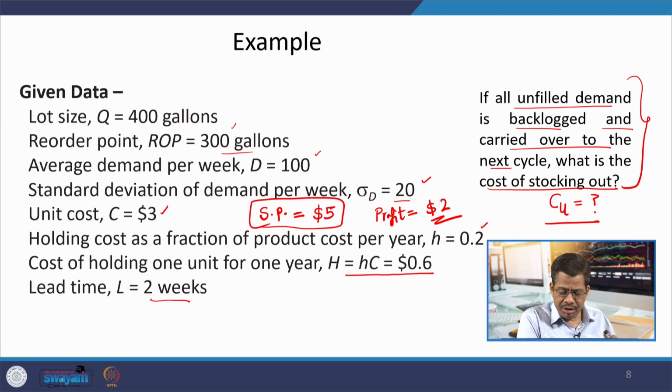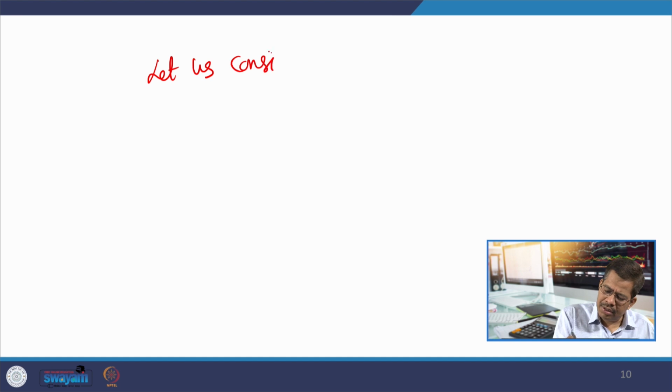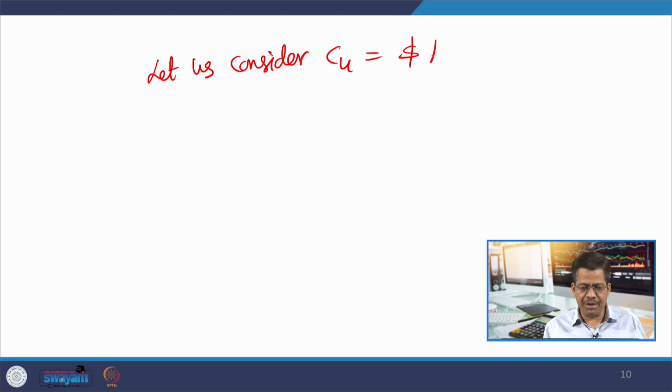So cost of understocking, if I assume to be 50% of the possible profit, will be just $1. Let us consider Cu equals $1.